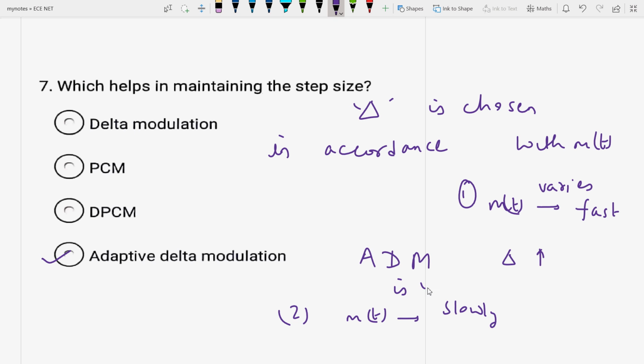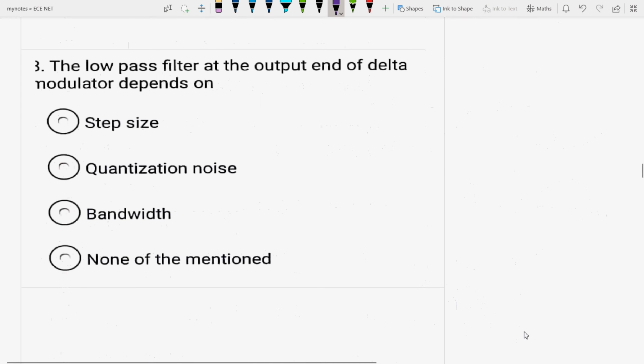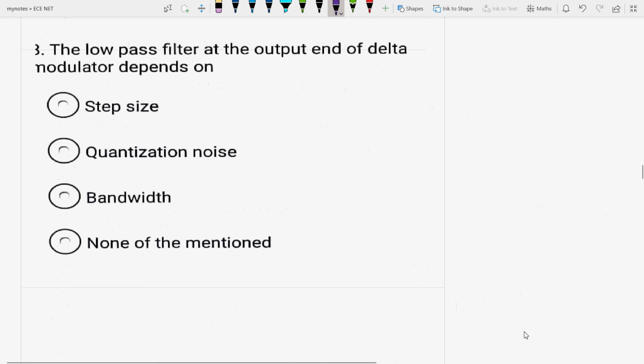Okay, so ADM. Next question is, the low pass filter at the output end of the DM delta modulator depends on: step size, quantization noise, bandwidth, or none of the mentioned. See, the design of the low pass filter at the output end of a delta modulator always depends on the bandwidth, how much the band of the signal is.